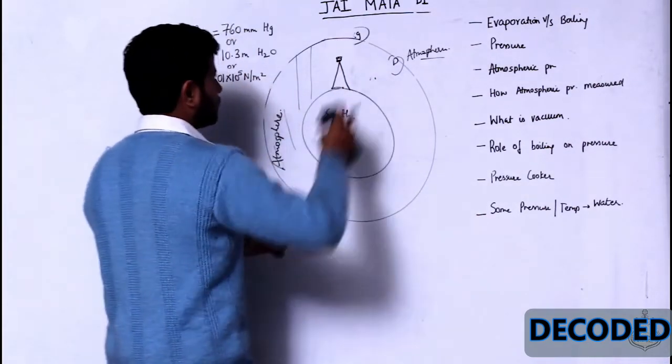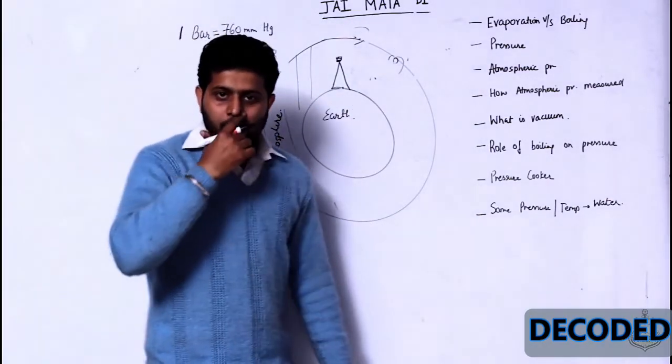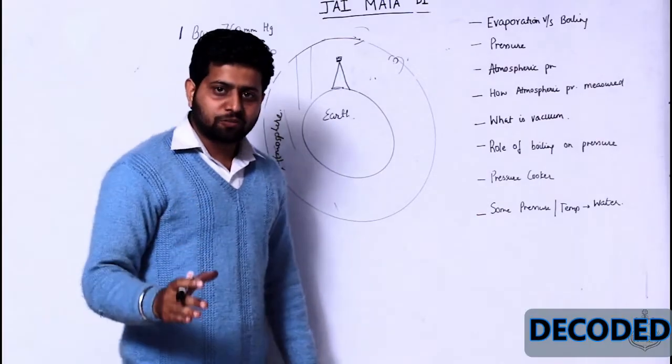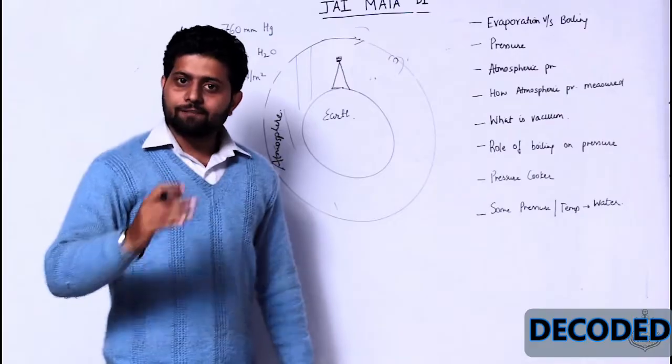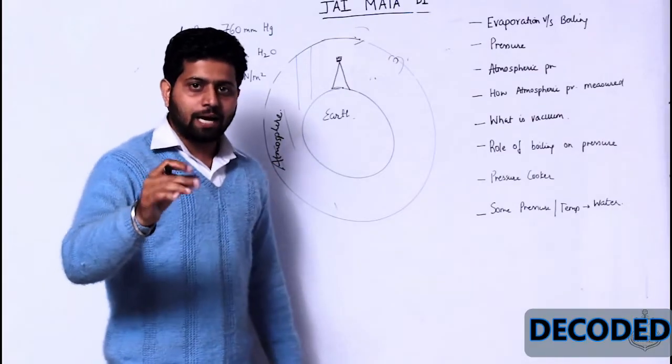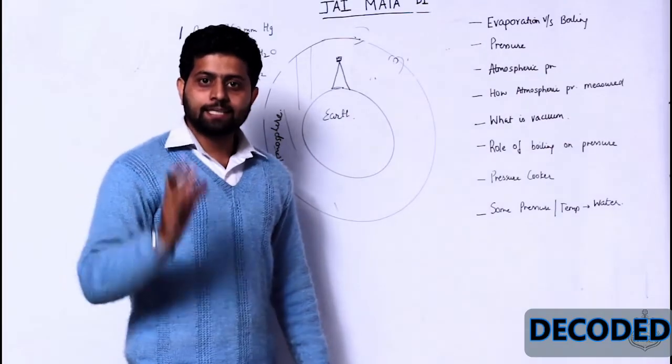Okay guys? Many times I ask students this question: please tell me what will happen to the atmospheric pressure when we go up on mountains. So I have reached Mount Everest. What will be the atmospheric pressure? Will it increase or will it decrease?